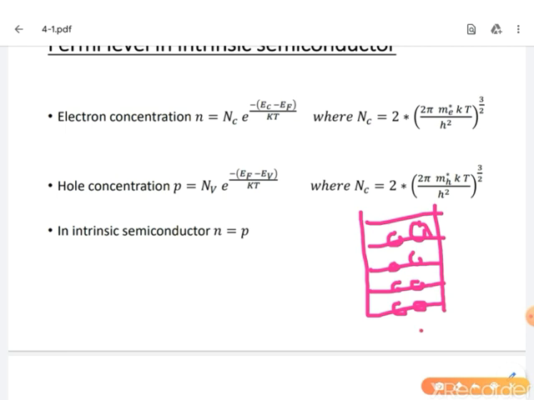When we take the system at T equal to 0 Kelvin, we look at the highest occupied energy level. This denotes the first level, this the second level, this the third level, and this the fourth level. The fourth level is the highest occupied energy level. So this level is called the Fermi level and the corresponding energy is called the Fermi energy.